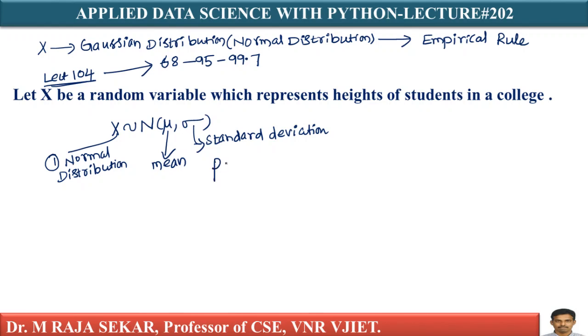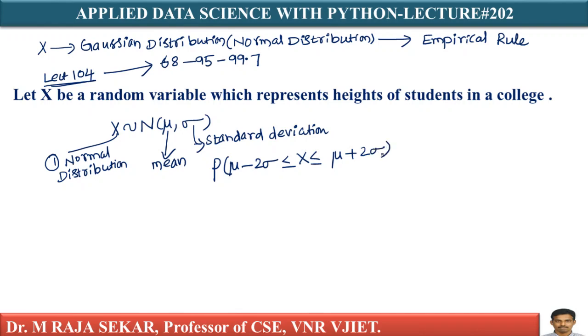What is my probability? The probability that mu minus 2 sigma is less than or equal to capital X, which is less than or equal to mu plus 2 sigma, is equal to 95%.